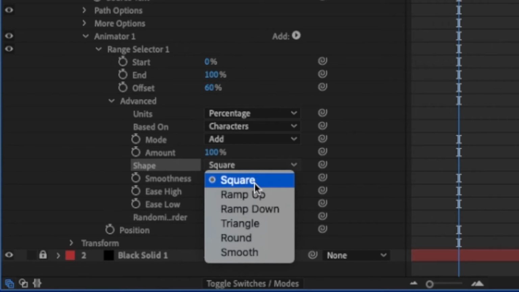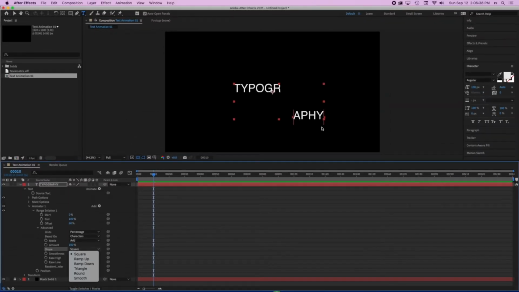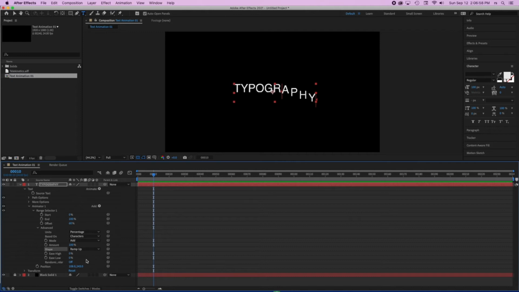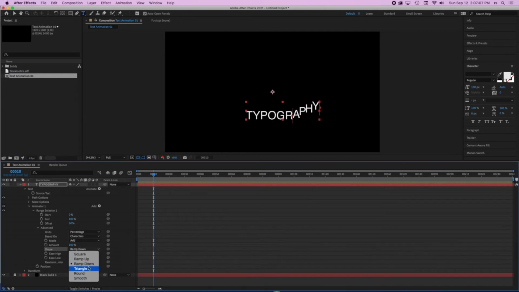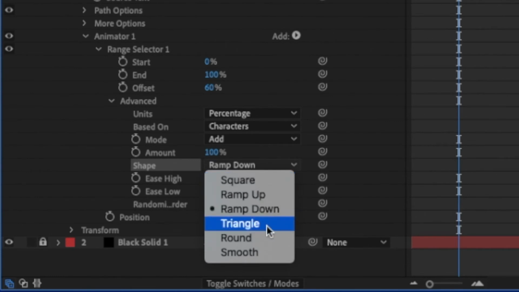But in general terms, square means that it jumps, it changes the angle really abruptly. That's why when I get the selection that is going to be animated, notice that typography is divided in a chunk of one text at the top and one text at the bottom. But if I say ramp up, meaning that there is going to be a curve or a soft change between one part or the other, then we are going to see a small decline of that animation. And if I also do the ramp down, then it's going to be in the opposite direction as well. So these elements are a little unintuitive, I would say. At this moment, I'm going to be using ramp up.